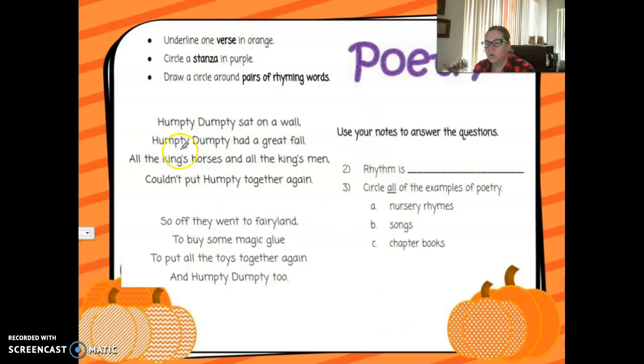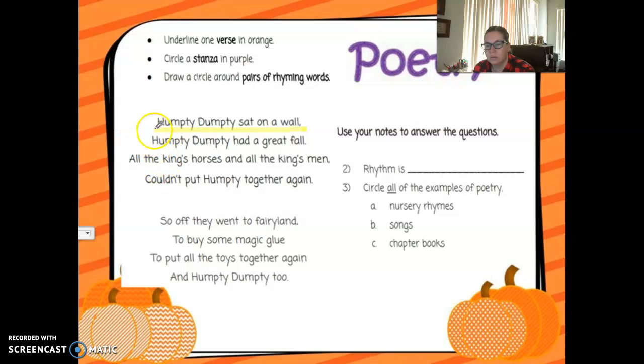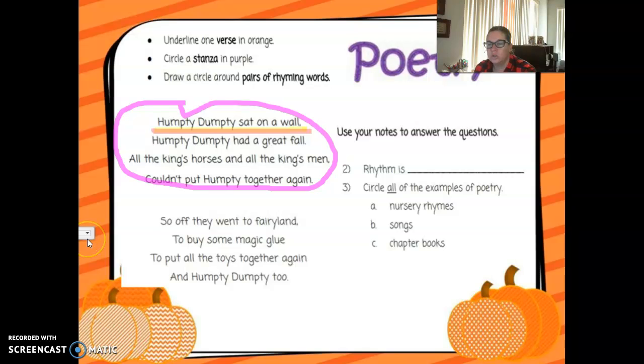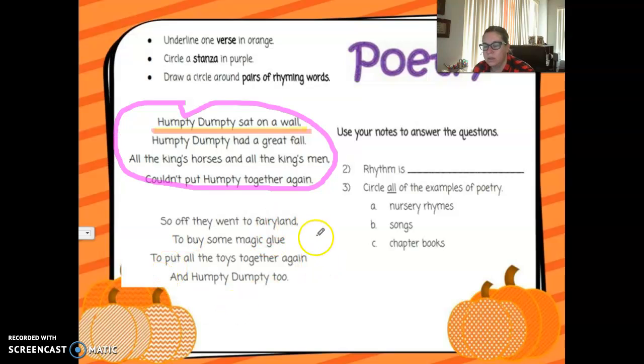And here is our last one, poetry. Underline one verse in orange. Oh, that's not orange. Let me change my color. Sorry about that. Okay. Circle a stanza in purple. And then draw a circle around a pair of rhyming words. All right. Let's see. Glue, two. Men, again. Fall, wall. Maybe you found some other ones, but those are just ones I picked out quickly.